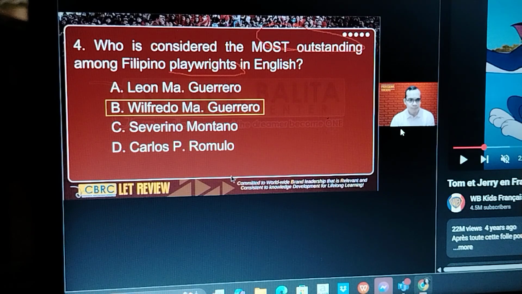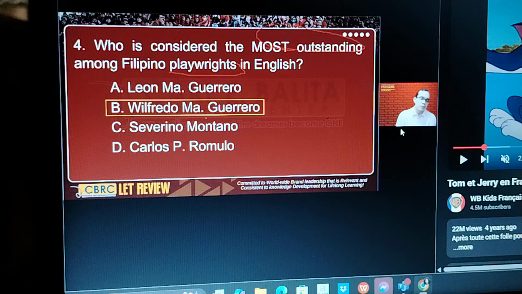Leon Maria Guerrero is known for translating Rizal's novels into English. So that's his contribution. He translated El Fili and Noli into English. Severino Montano is known for his arena theater, in which he brought theater to the masses. So that's Severino Montano, arena theater.